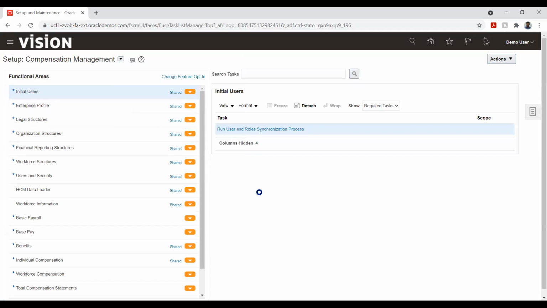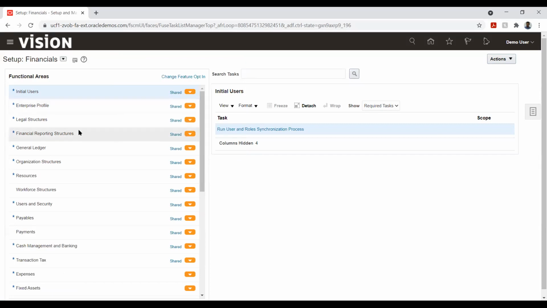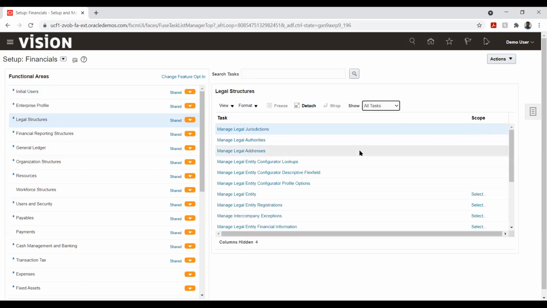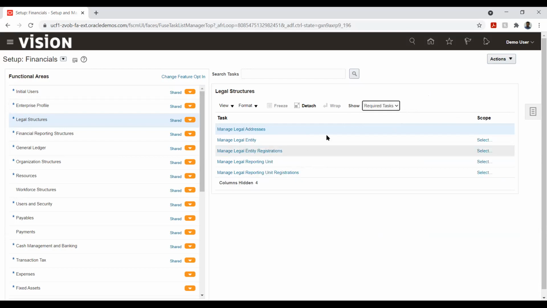Now if I click, let's say, financials, I will see the mandatory options here. To enable this, I can check show required tasks, or if I want to see all the tasks, I can select all tasks. It will show all these options under this particular legal structure. Accordingly, I can change, and I can start with my basic configurations.